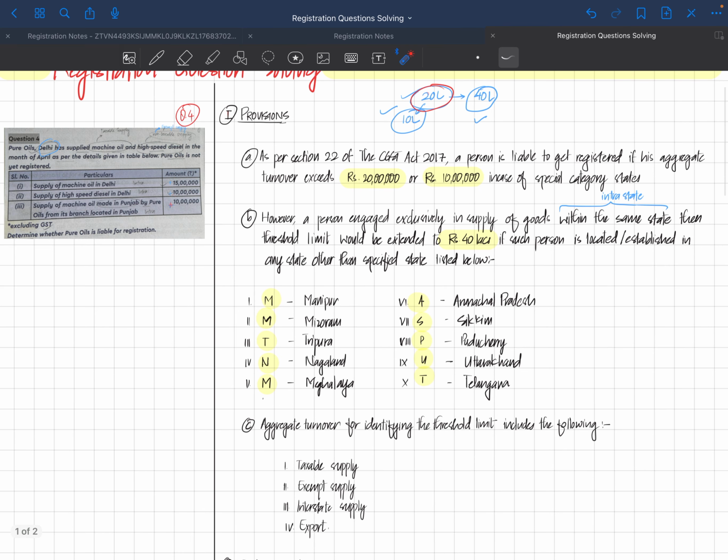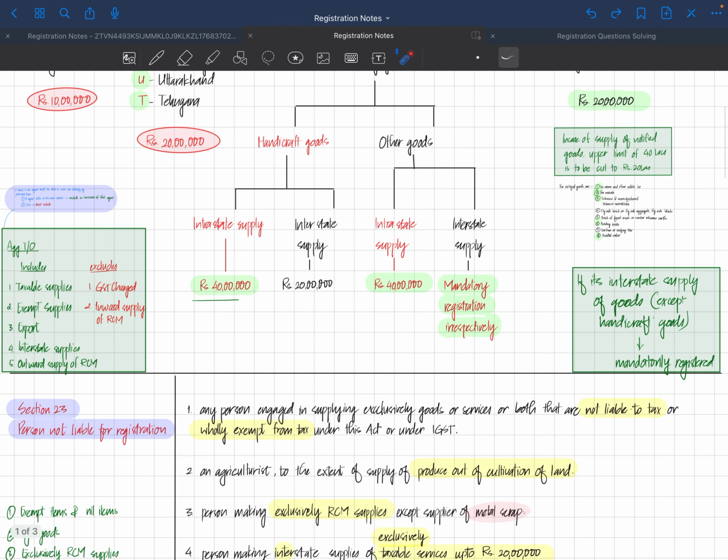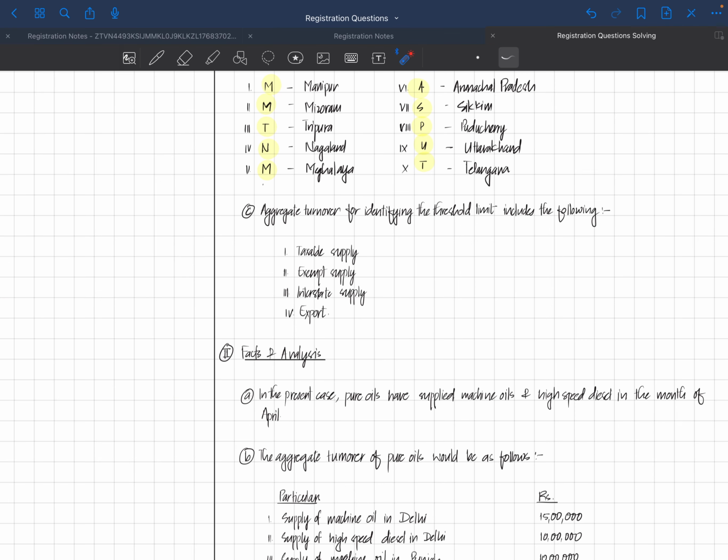Also here we have to determine whether Pure Oils is liable to be registered, so we need to calculate aggregate turnover as well. So here in the third one we'll write how to calculate aggregate turnover. Here the same thing applies. As I had told you, ignore this RCM stuff, we'll only write these 4 items which will be included in aggregate turnover. So here we'll write: aggregate turnover for identifying the threshold limit includes the following: taxable supply, exempt supply,